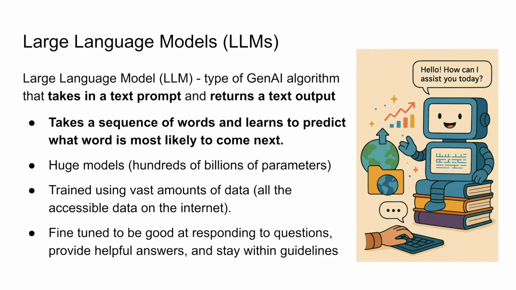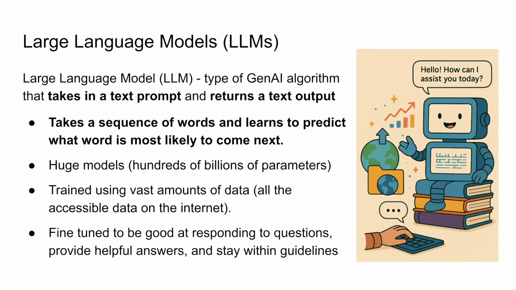LLMs. Within generative AI, there's a lot of different subfields, you could say, a lot of different types of algorithms that do different things. Large language models are the biggest and by far the most popular. So a large language model, or an LLM, is a type of Gen AI algorithm that takes in a text prompt and returns a text output. Now, how it does this is a little complicated.